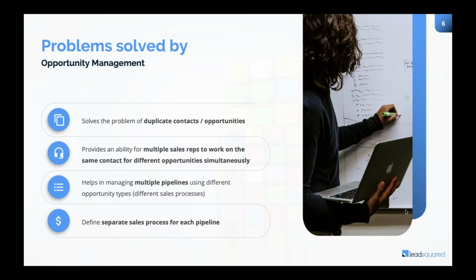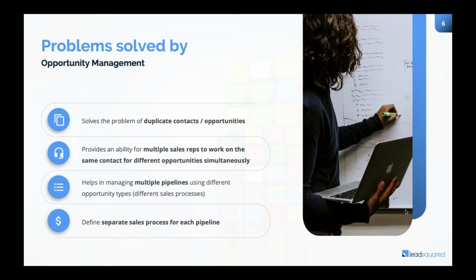Coming to the list of problems that are solved by this particular module. First, we help you solve the problem of duplicate contacts, leads, or opportunities. Opportunity management ensures that in your account there will be no duplicate opportunities whatsoever. You can design n number of duplicate detection rules. If rule 1 fails, go to rule 2. If rule 2 fails, go to rule 3, and so on, till the time you are satisfied that this is a unique opportunity. Otherwise, the opportunity will never get created in the system.